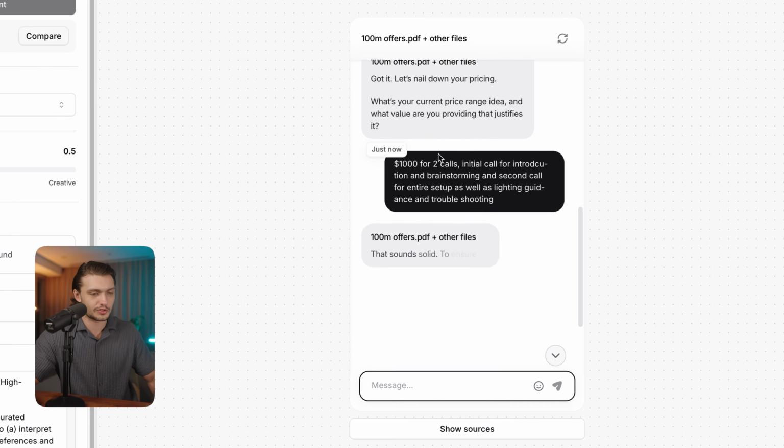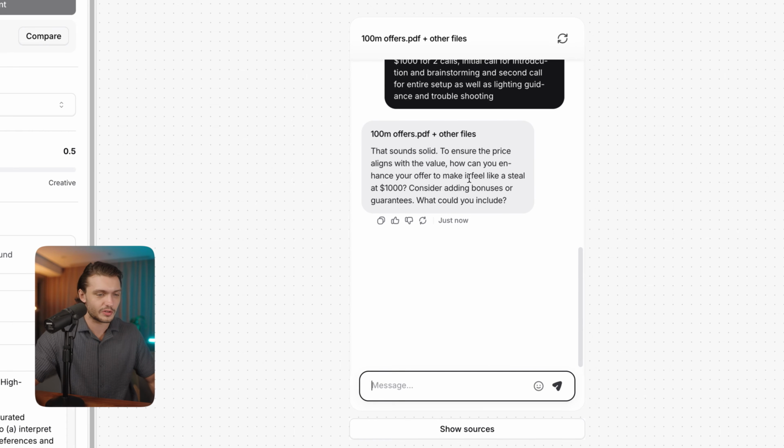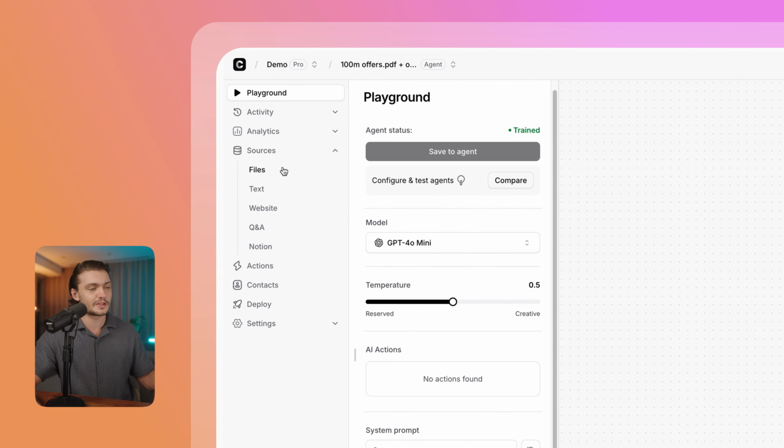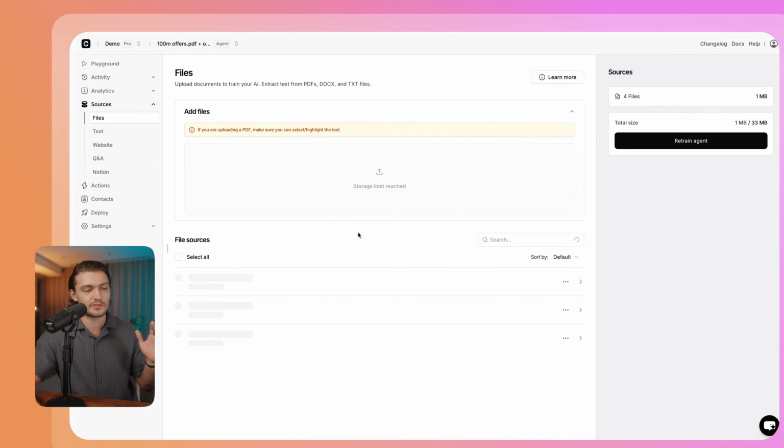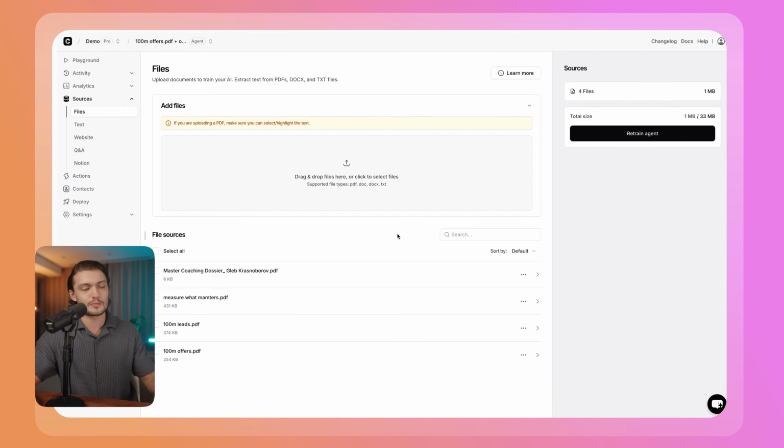Okay, I answered the question that it gave me before, and then it tells us that sounds good. To make sure the price aligns with the value, how can you enhance your offer and make it feel like a steal? As you could see, it's using the information directly from the 100M offers. If you wanted to, you could go back to sources and then train it on even more data. If you find more coaches that you like and you'd like to combine all of their knowledge in one place, you can do that with Chatbase.